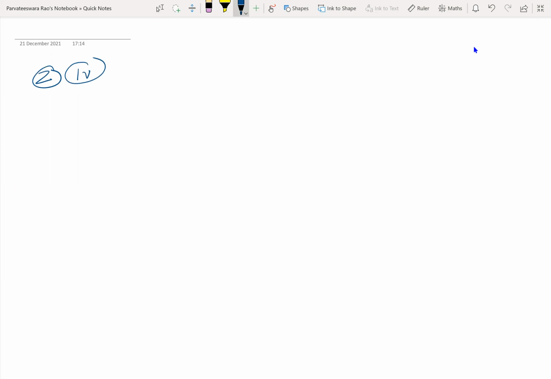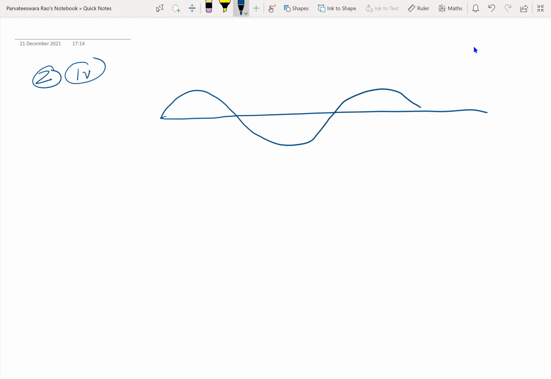So here is the progressive wave. Here is a particle at crest. So this particle will be vibrating.